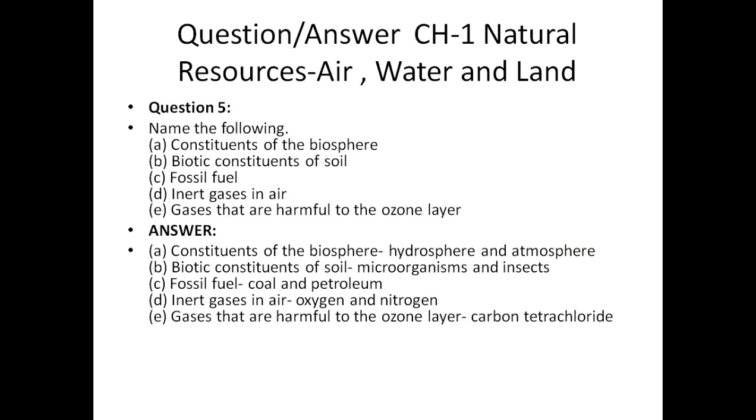Now, what is the biotic constituent of soil? We already learned there are two constituents of soil, biotic and abiotic. Biotic are those constituents which are living organisms, like microorganisms, insects and earthworms present in the soil, and abiotic components are sand, pebbles and stones. So the biotic constituents of soil are microorganisms and insects present in the soil.